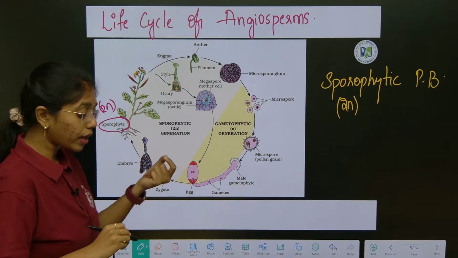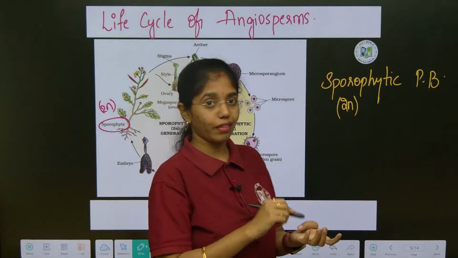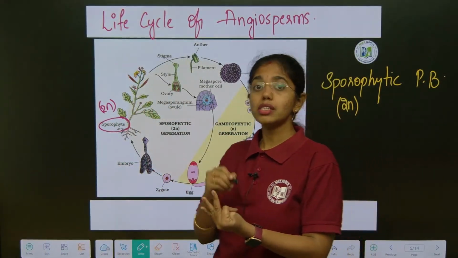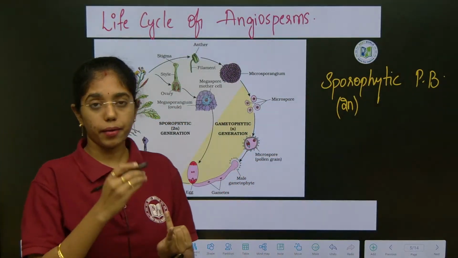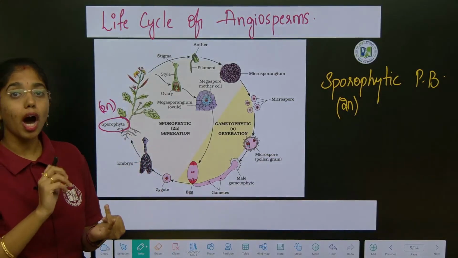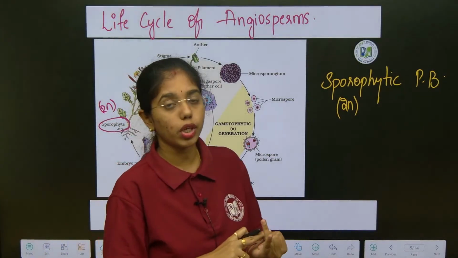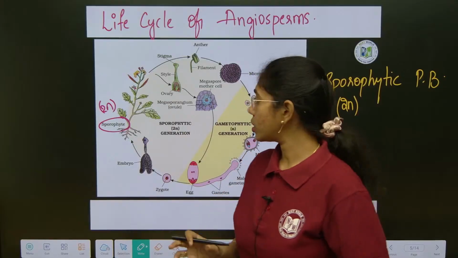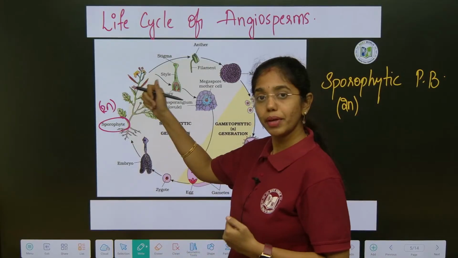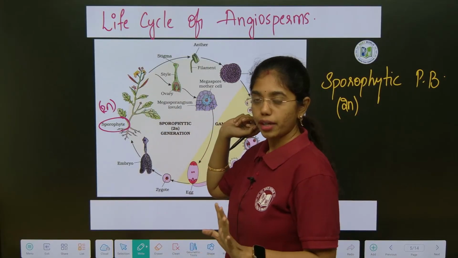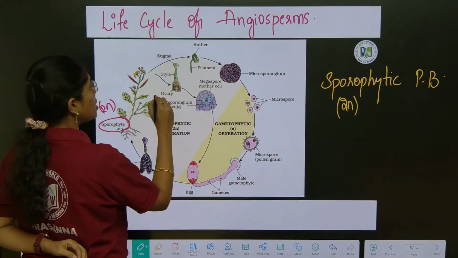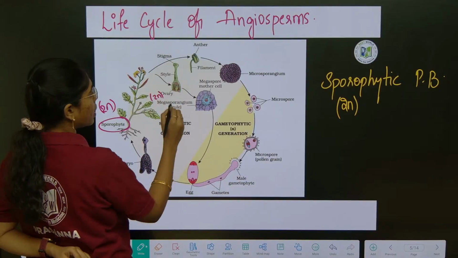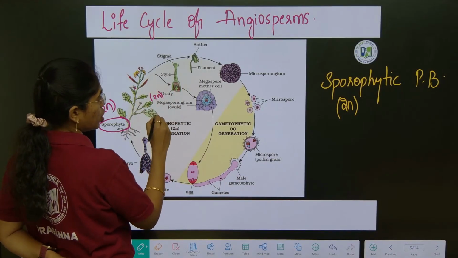The reproductive organ of the angiosperm is what? Flower. Female reproductive structure is gynoecium or pistil. Male reproductive structure is androecium or stamens. As such, all of them will be diploid in ploidy. So here if you see, the ovary is diploid, style, stigma, everything is diploid in the megasporangium.